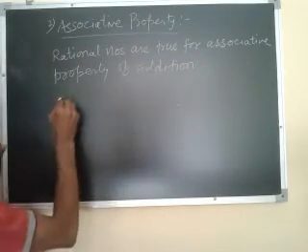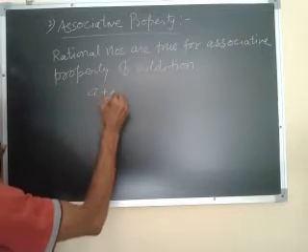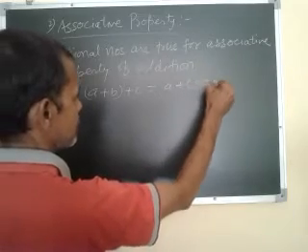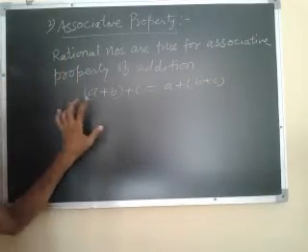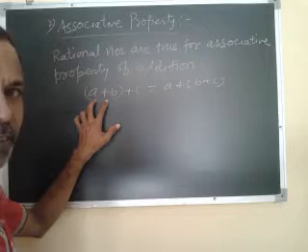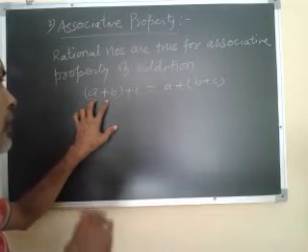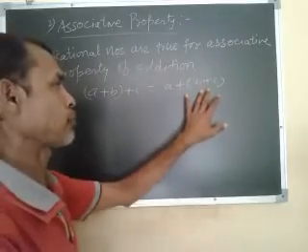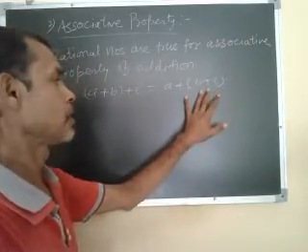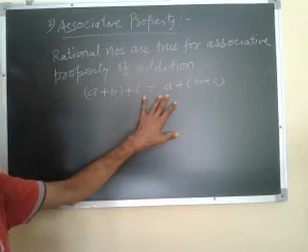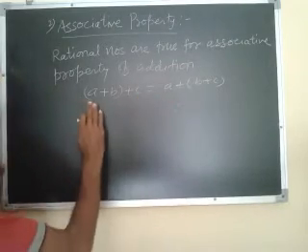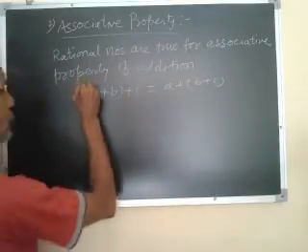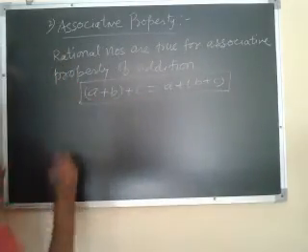For example, A plus B plus C is A plus B plus C. There are three numbers. Whenever we add A plus B, then the result of A plus B is added with C. Or instead, first we add B plus C, then the answer of B plus C we add with A. The result is the same. So (A plus B) plus C equals A plus (B plus C) is the associative property of addition.